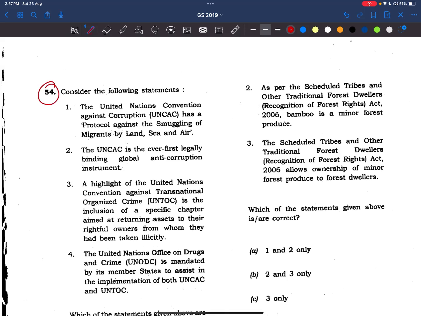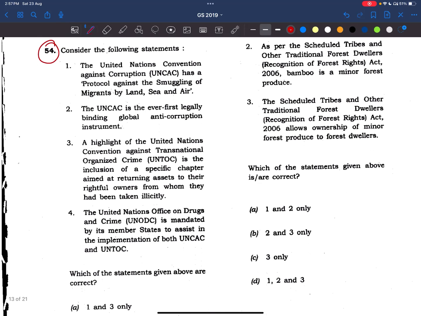Consider the following statements. The United Nations Convention Against Corruption has a protocol against smuggling of migrants by land, sea and air. See here friends, this is against corruption, not about smuggling of migrants by land, sea and air.